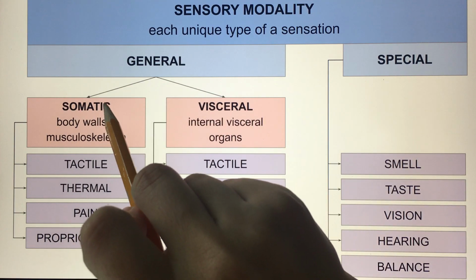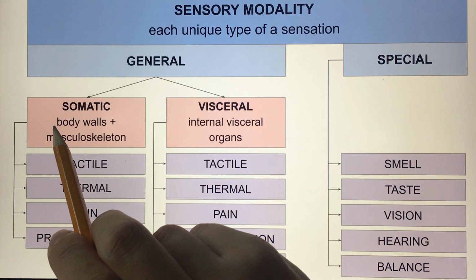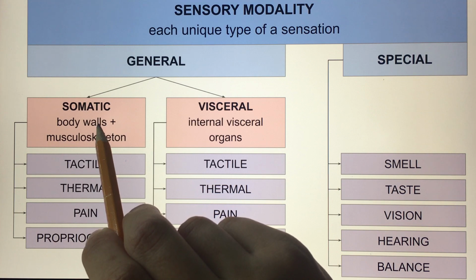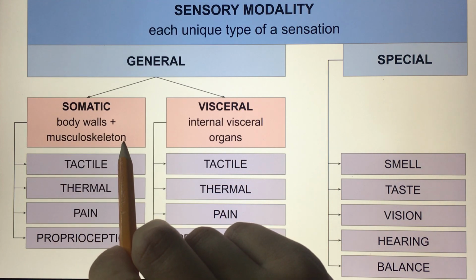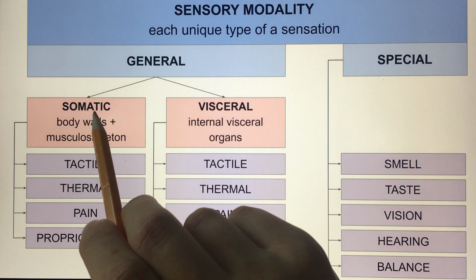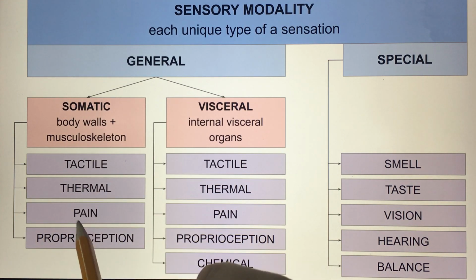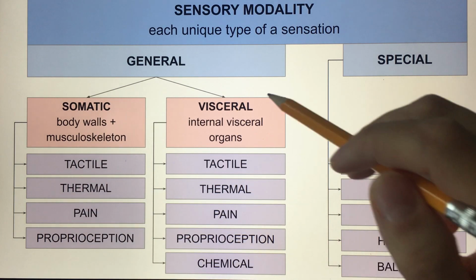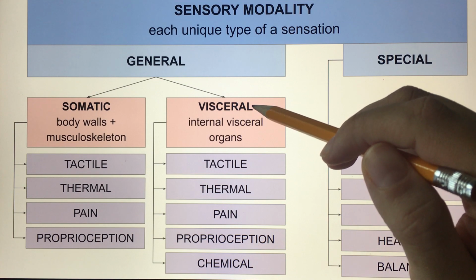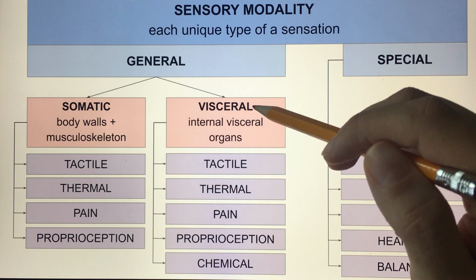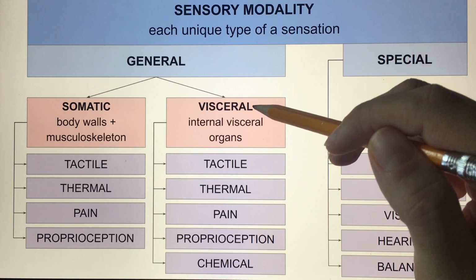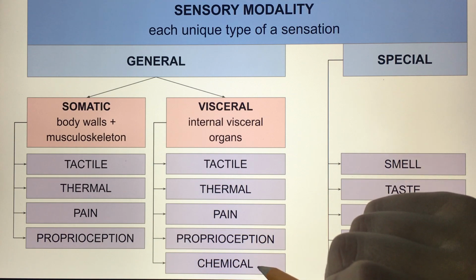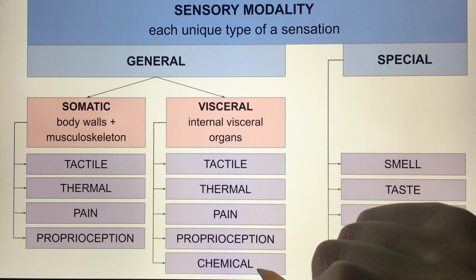What does it mean? Somatic body parts means these sensory modalities are felt in the body walls. Body walls will be considered skin, muscle, and bones, and musculoskeleton, so muscles and skeleton. Okay, so touch, temperature, pain, and proprioception can be detected in the body walls and musculoskeleton. And the visceral sensations can be felt inside of the organs, so like heart, lung, stomach, for example. So same thing, touch, temperature, pain, proprioception. In addition will be chemical general sense that can be felt in internal organs.